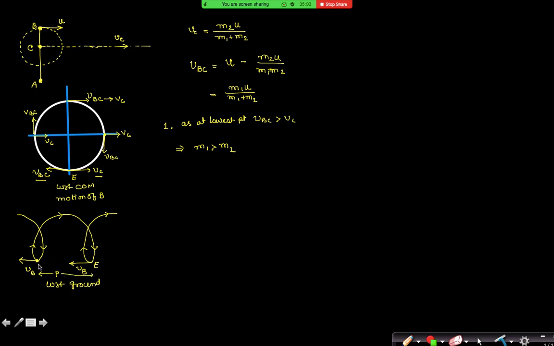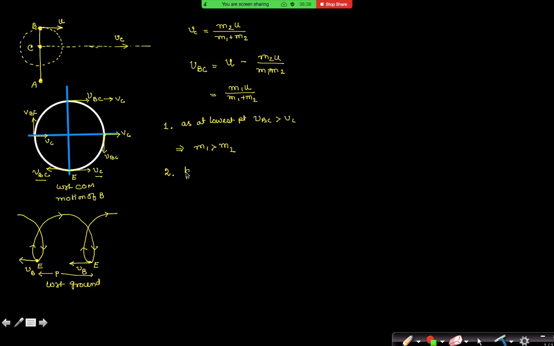Can you see that the particle starts from E, and when it again comes back to the position E, by the same time the center of mass has displaced by this displacement P? Yes or no? So what you told, can you repeat please? I am saying in the next question I have to find P. So from here to here, if I say this is P, so what is P basically?